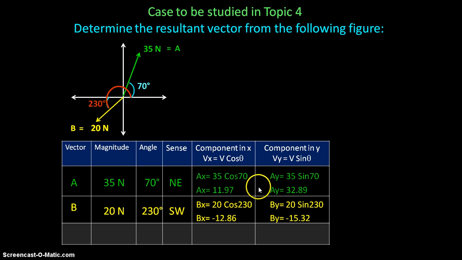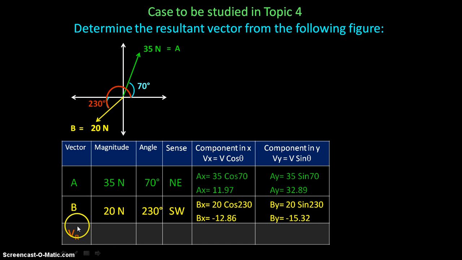Check the signs of the components, okay? Ax and Ay, components in x and y for vector A, both are positive. It makes sense because vector A is located in the first quadrant, so check. Here it is between the positive side of the x-axis and the positive side of the y-axis. That's why both are positive. Now, vector B. Vector B is located between the negative side of the x-axis, that's why Bx is negative, and the negative side of the y-axis, that's why By is negative too.